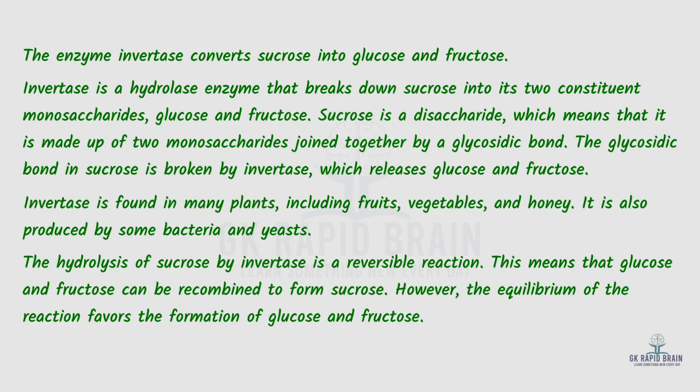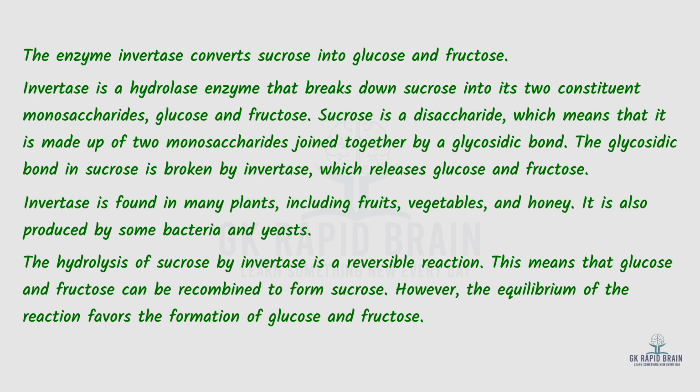The enzyme invertase converts sucrose into glucose and fructose. Invertase is a hydrolase enzyme that breaks down sucrose into its two constituent monosaccharides, glucose and fructose. Sucrose is a disaccharide, which means that it is made up of two monosaccharides joined together by a glycosidic bond. The glycosidic bond in sucrose is broken by invertase, which releases glucose and fructose.